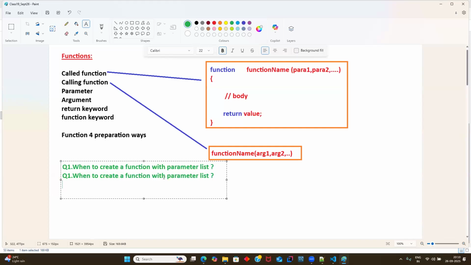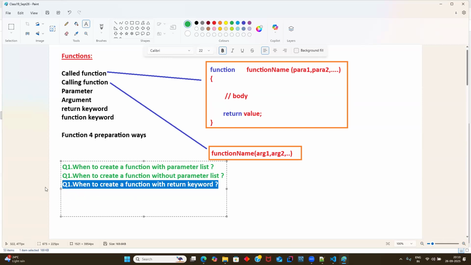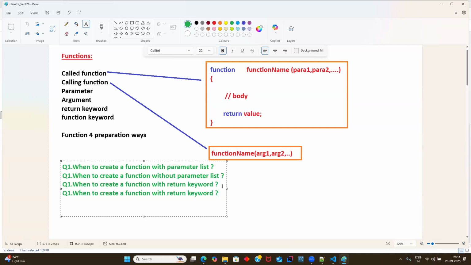And the second question is when to create a function without parameters. The third question is when to create a function with a return keyword. I think we covered this yesterday. And the last question is when to create a function without a return keyword. I explained them one by one with programs, but at a high level. So these are the 4 questions. So let's revise all these answers once again.